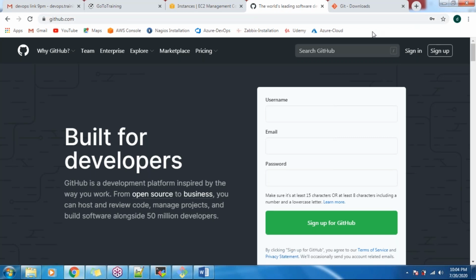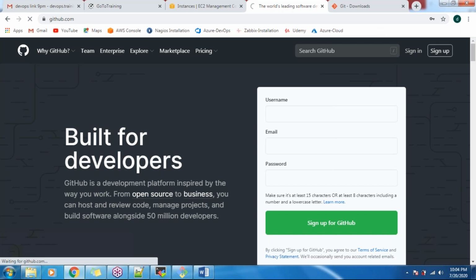Let me log in. This is freely available software, guys. You don't need to provide any credit card or anything. Right now you can see on the left hand side, these are all my projects here.